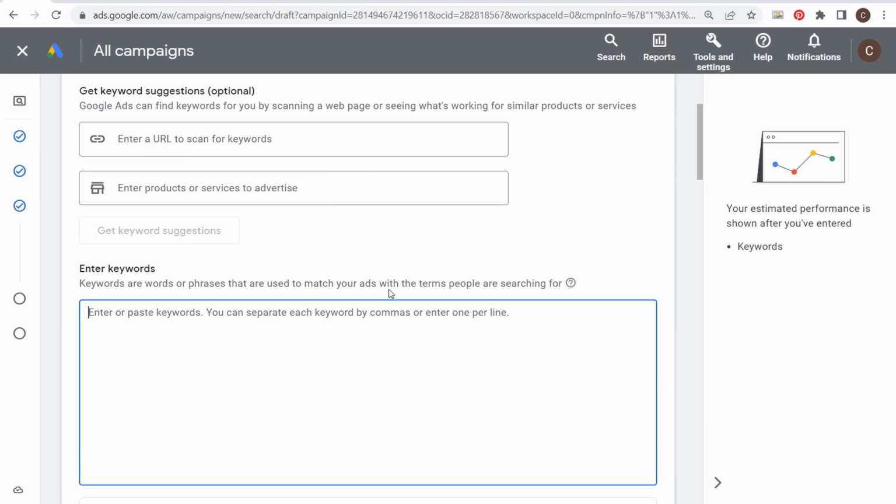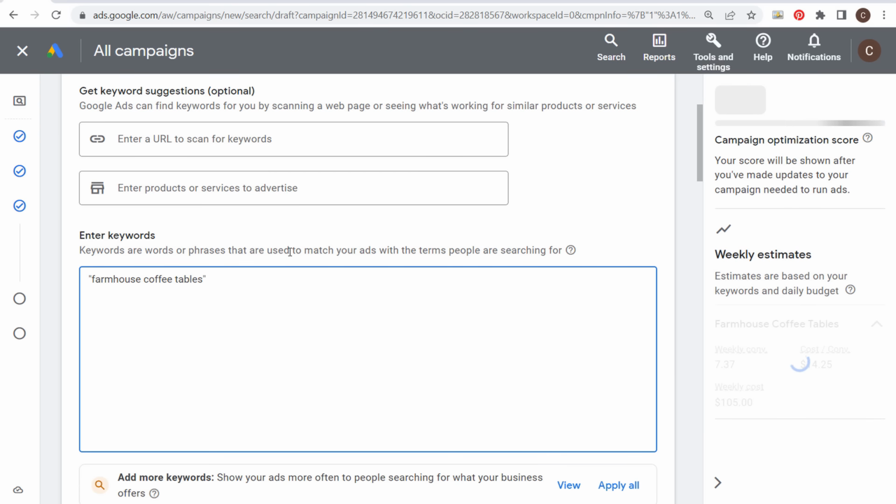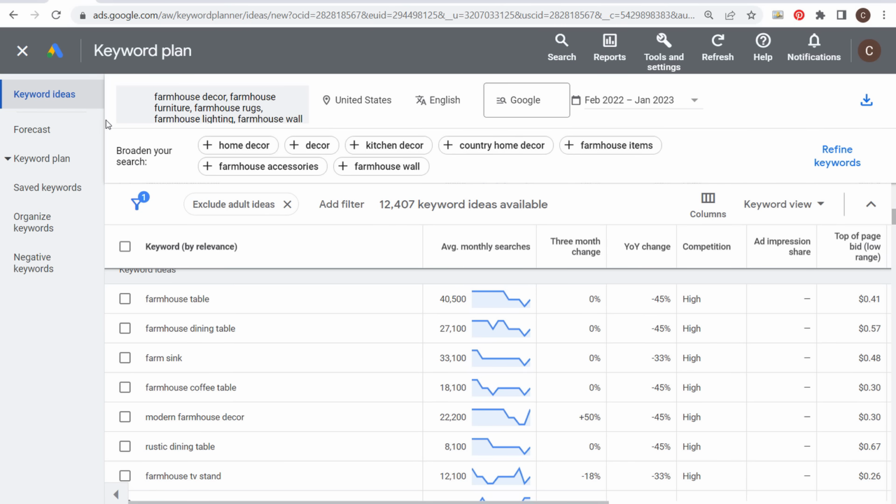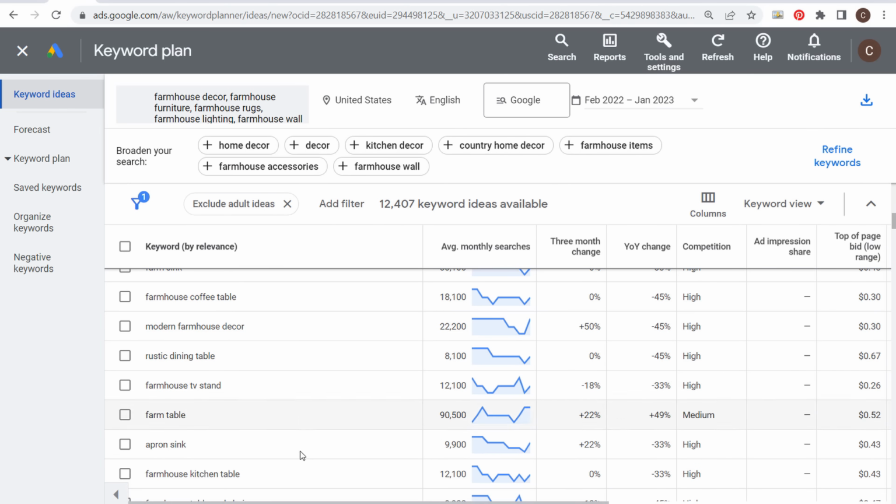And all we need to do is come in here, enter our keywords, and just enter the phrase match keyword, farmhouse coffee tables. And this keyword will match so many different search terms that you really don't need to worry about looking up every single unique way people are searching for farmhouse coffee tables. You can continue to do this over and over again, coming back to the Keyword Planner for all of these different keywords here where you have a relevant landing page.